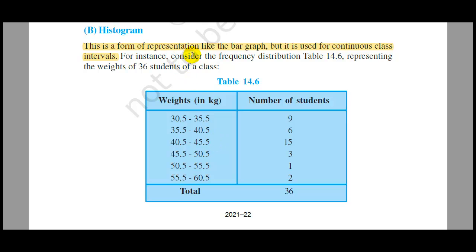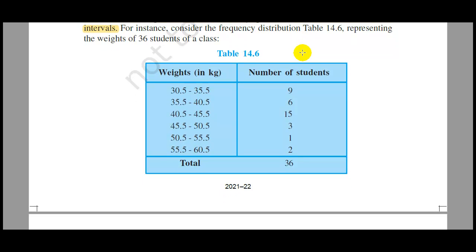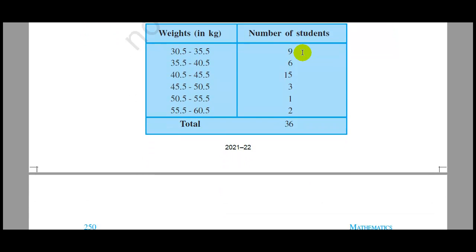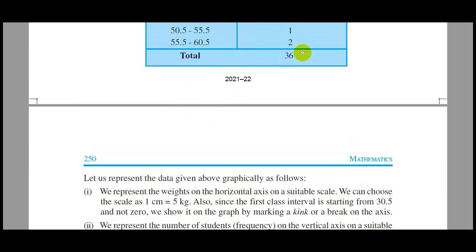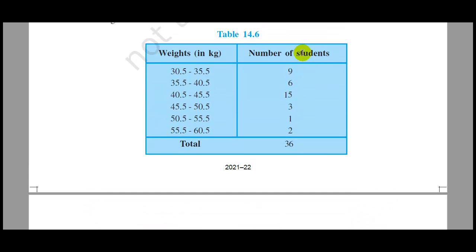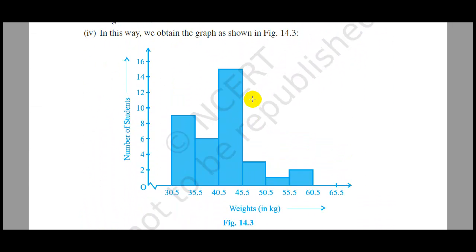So it is also a graphical representation like the bar graph, but it is used for continuous classes. Or in other words, we can say a histogram is a graphical presentation of a frequency distribution in the form of rectangles, one after the other. If you draw the graph of this particular frequency distribution, you will get a graph like this. So here you can see between the bars there are no gaps.